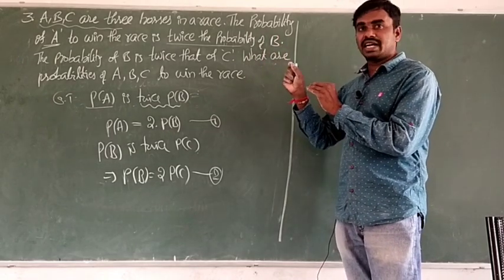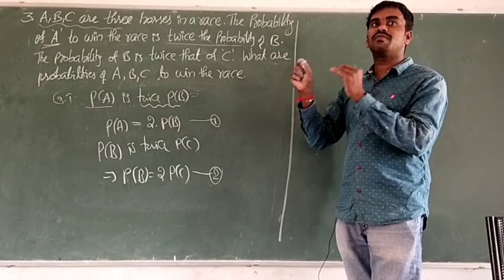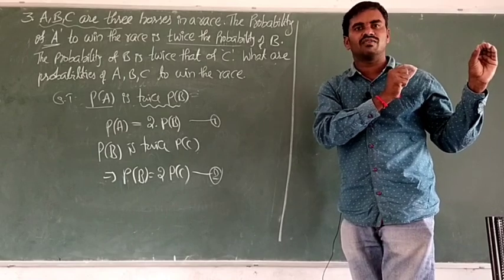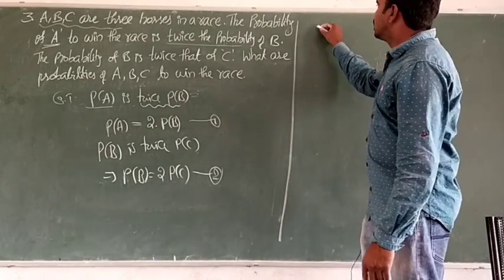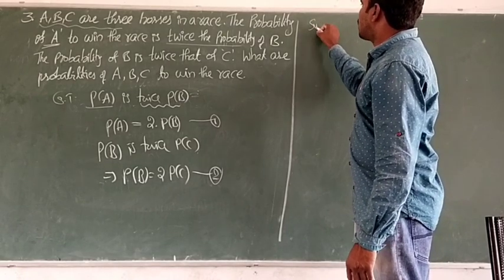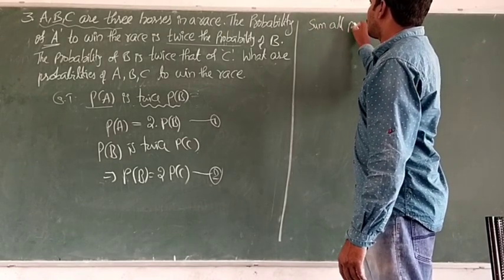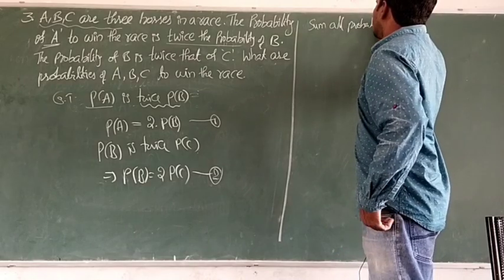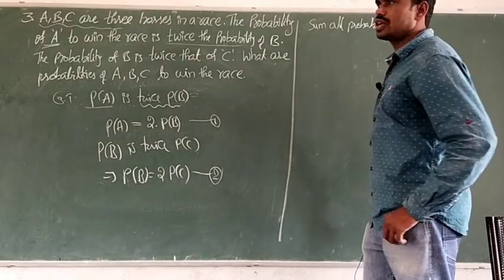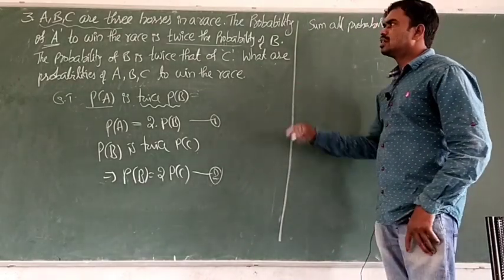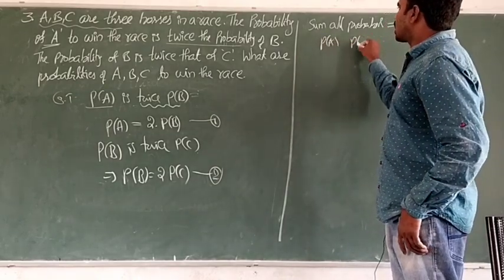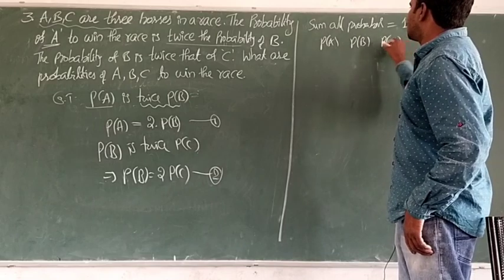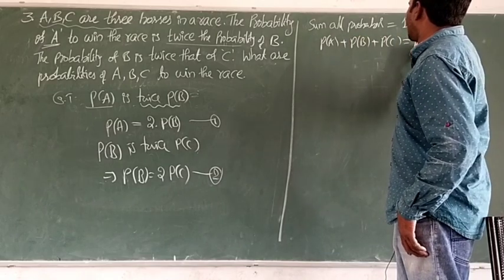We know that the condition is that the sum of all probabilities is what? 1. So using that statement, the sum of all probabilities of an event is 1. So here the event is the race. The probabilities are probability of A, probability of B and probability of C. The sum of these 3 is equal to 1.